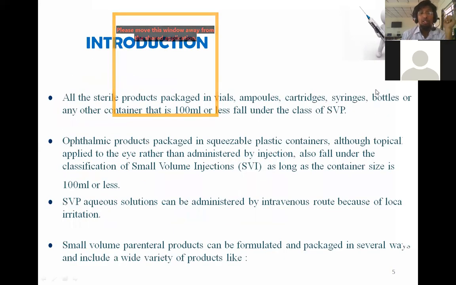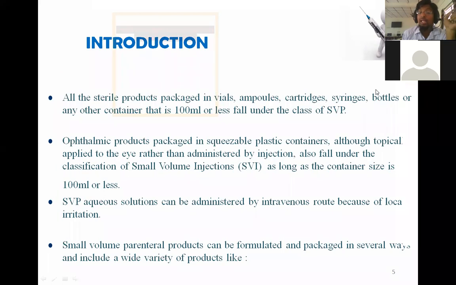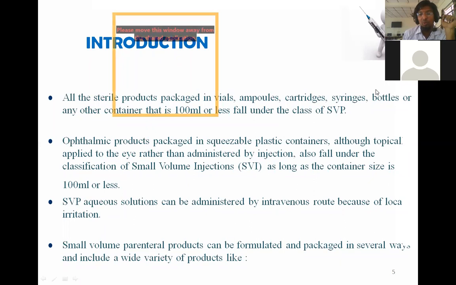Let's see the introduction. All the sterile products packed in vials, ampules, cartridges, syringes, bottles, and any other container that is 100 ml or less come under small volume parenterals. Ophthalmic products which are packed in squeezable plastic containers, although topically applied to the eye rather than administered by injection, also fall under the classification of small volume parenterals, as long as the container size is less than or equal to 100 ml.